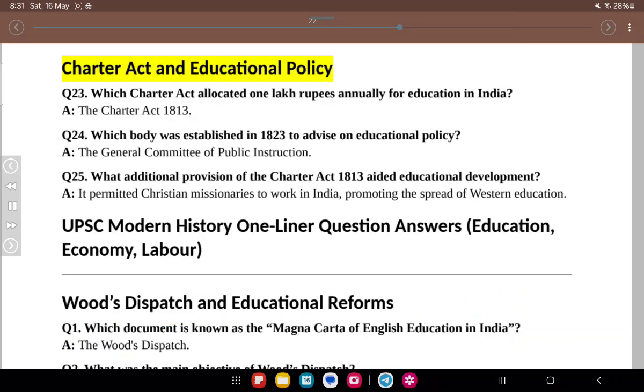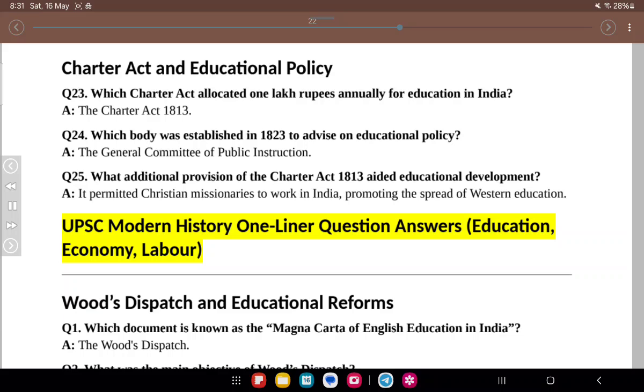Charter Act and Educational Policy. Q23. Which Charter Act allocated 1 lakh rupees annually for education in India? A. The Charter Act 1813. Q24. Which body was established in 1823 to advise on educational policy? A. The General Committee of Public Instruction. Q25. What additional provision of the Charter Act 1813 aided educational development? A. It permitted Christian missionaries to work in India, promoting the spread of Western education.